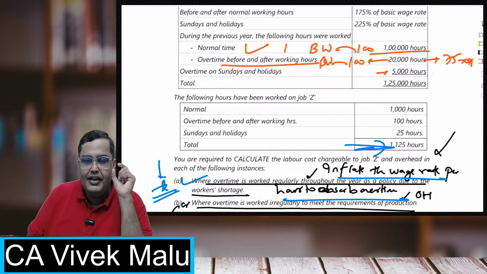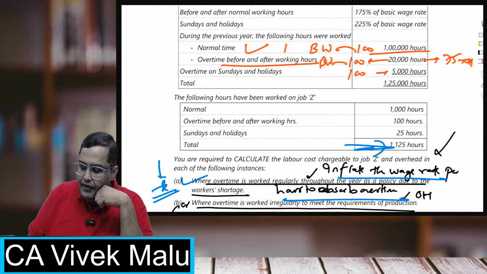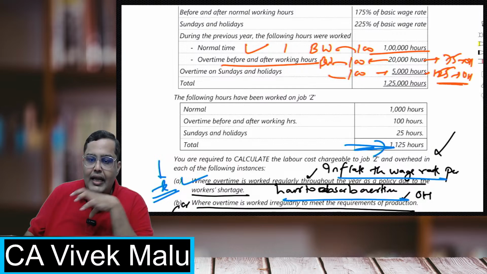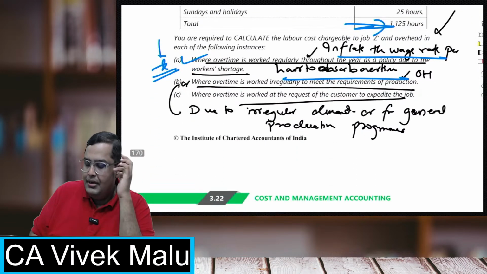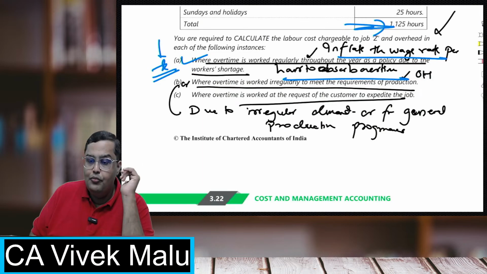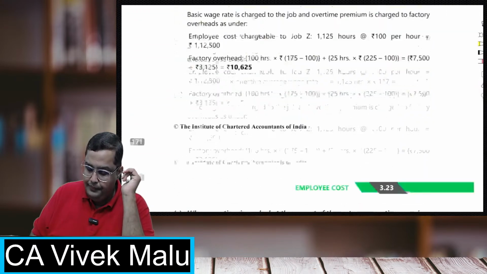For 5,000 hours, the rate is 225, so 100 will go to wages, and the extra 125 we are paying will go to overheads. This is how you have to segregate this. I hope that helps, Malika, but I'll still tell you, try this problem one more time on your own.